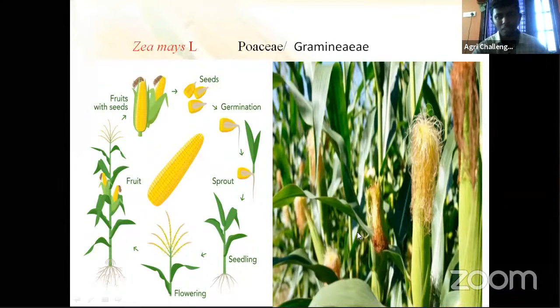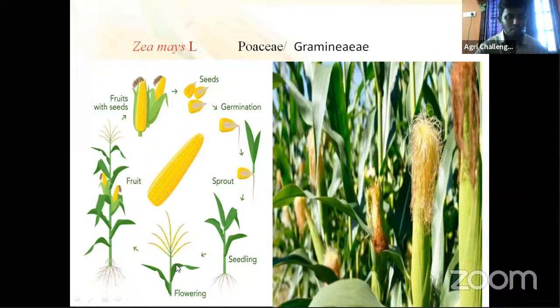I think many of you are not aware of this maize plant practically. How many of you have not seen a maize crop live, not in photographs? Just raise your hand. Okay. This is the life cycle of maize, seed to seed. Maize seed sown, germinating, then seedling emergence, then coming to the flowering stage, the reproductive stage.